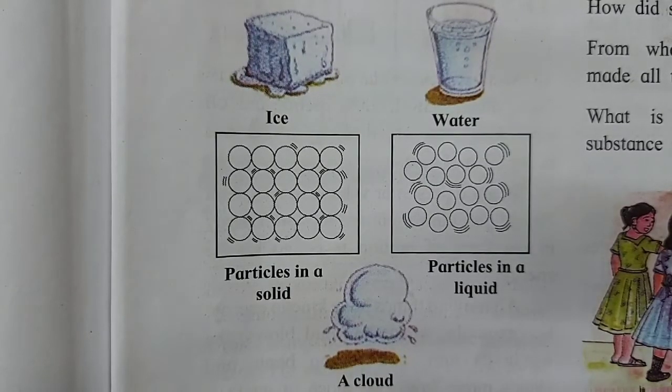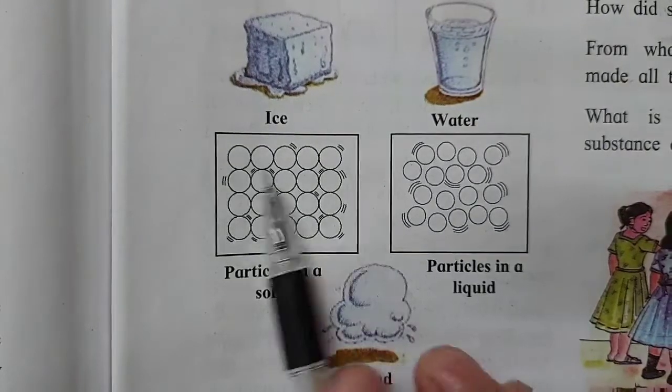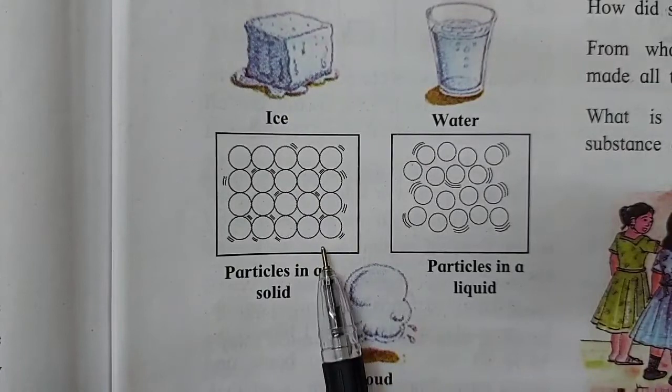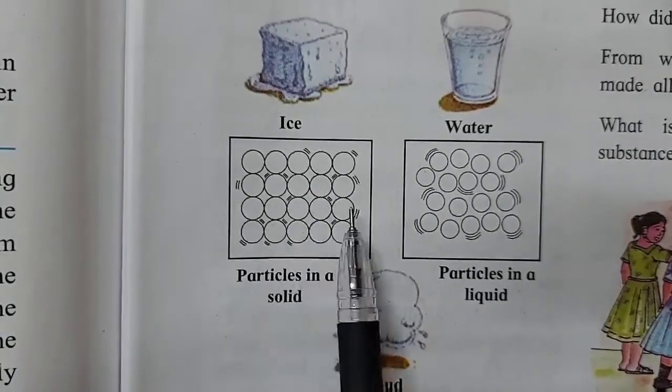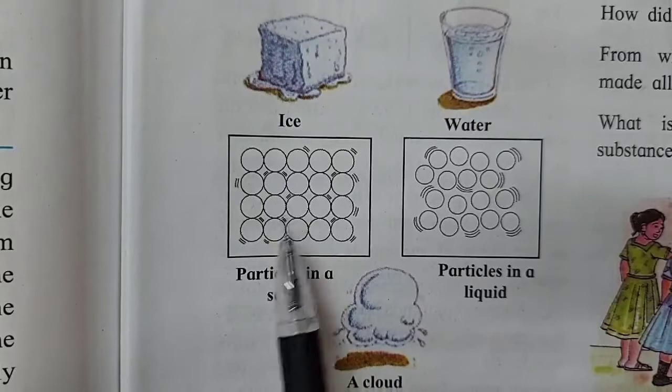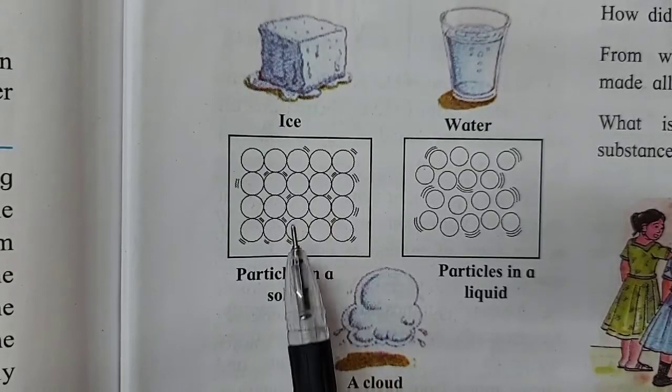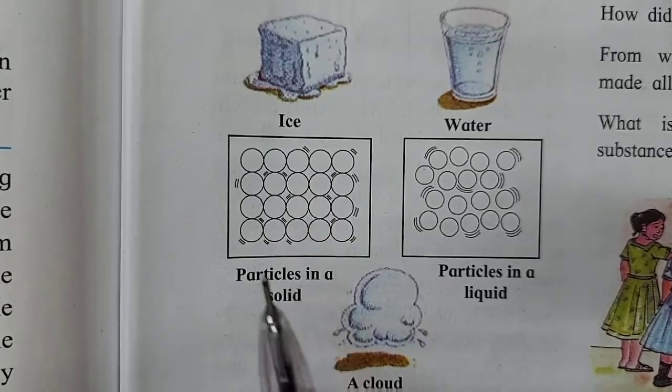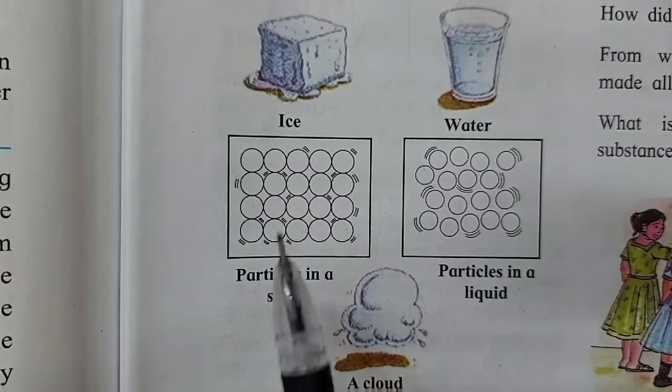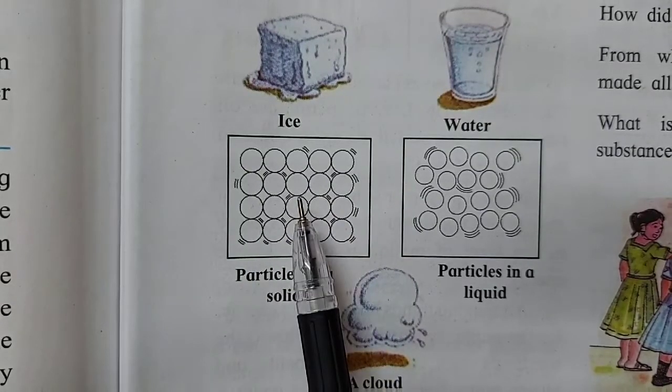The shape of the pen will not change. Why? Because the particles in a solid are arranged so close to each other that there is no gap inside. That is the reason solids have a specific shape, a definite shape.